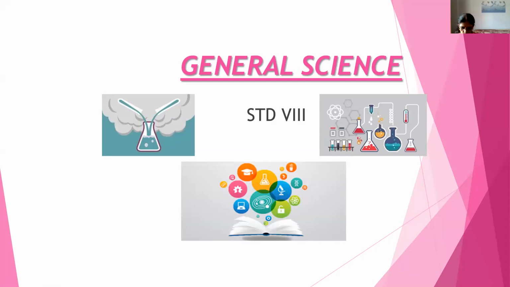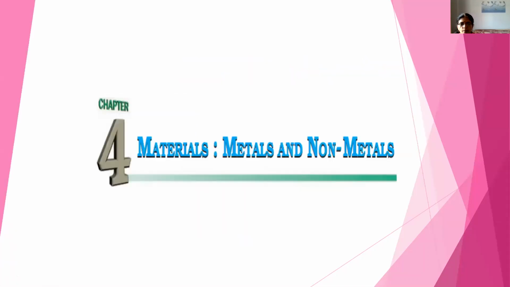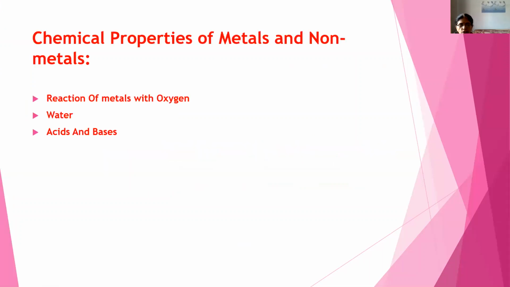Let's continue our chapter 4, materials, metals and non-metals. In the last live session, we have learnt about chemical properties of metals and non-metals. Under that, we have learnt reaction of metals with oxygen, reaction of metals with water, and reaction of metals with acids and bases.